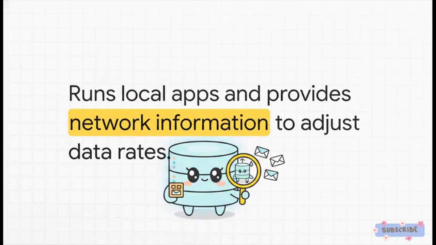Stepping down a level, we've got the MEP or MEC platform. This is your execution environment. It's where your local IoT applications are actually running. But it does a lot more than just run code. It provides essential services like radio network information. Because the MEP can see real-time cell tower congestion data, the applications running on it can actually adjust their own data rates automatically, so they function as efficiently as possible.